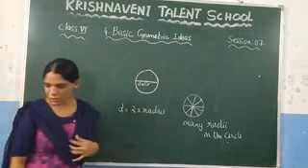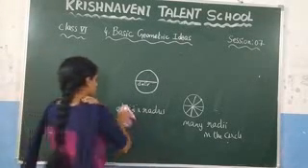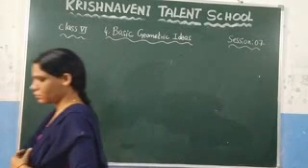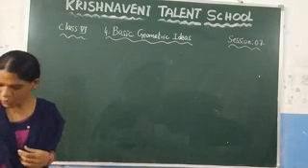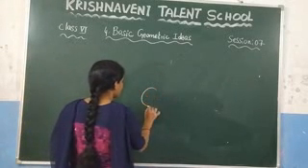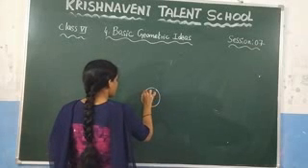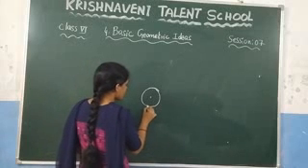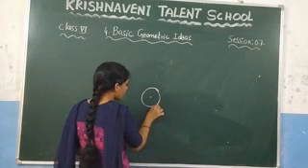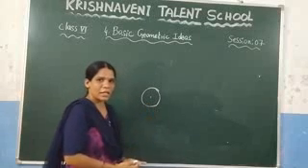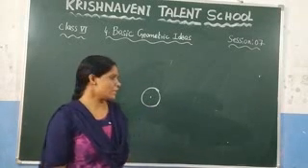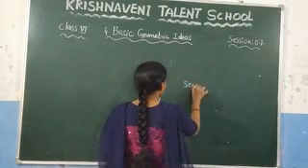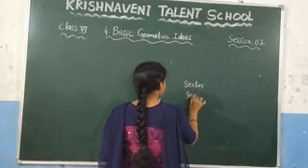And after that, see the next one, some more properties of the circle. If you consider the circle, this one we call an arc. Let us consider this is one arc and this is one arc. So this length we call an arc, right? And after that, let us see the definition of the sector and the segment. What is meant by the sector and what is meant by the segment?